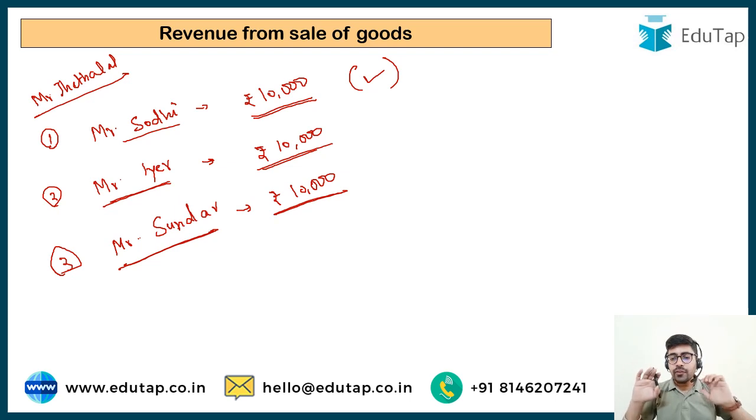So there can be different sorts of transactions and there can be different rules with regard to booking of the revenue on these transactions. Broadly speaking, we have picked out 3 conditions or 3 rules which must be fulfilled to book any revenue. So Mr. Jethalal has to check. Mr. Jethalal's accountant, you know his name? Mr. Jethalal's accountant is Mr. Nattu. Now this Mr. Nattu, he has to check 3 conditions.